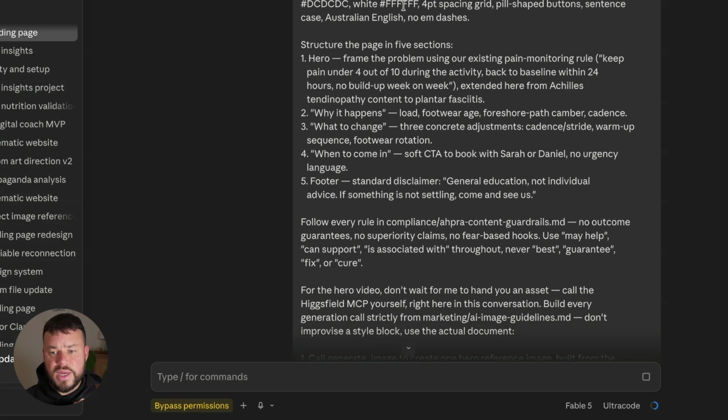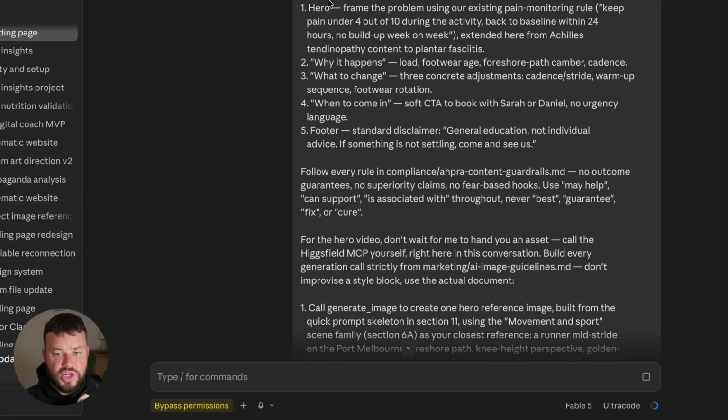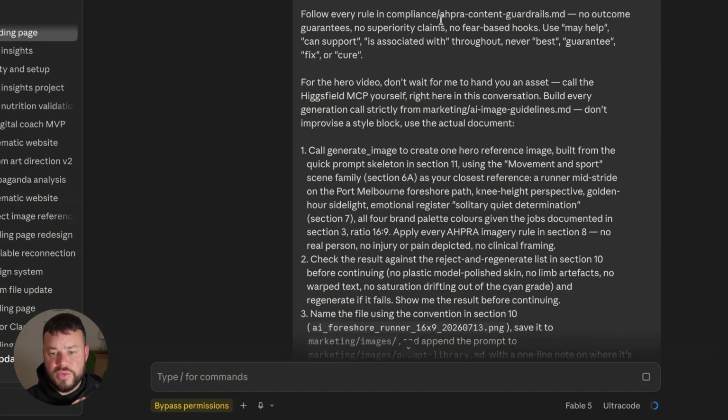We've got a bit here around using the brand system, typography, colors, spacing, spelling, and some things that we want to prevent. And then we have the structure of the page. So going with the header, why it happens, what to change, when to come in. And then it'll also be a call to action as well. And then we're just being very strict around following those compliance rules, making sure that it's adhering to the AHPRA content guidelines. We can't be making any guarantees around outcomes, no superiority claims, no fear-based hooks. These are the safe words that we can use, so may help, can support, associated with, etc.